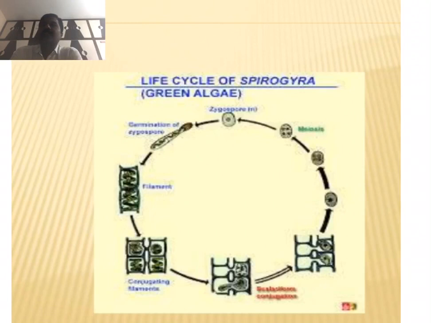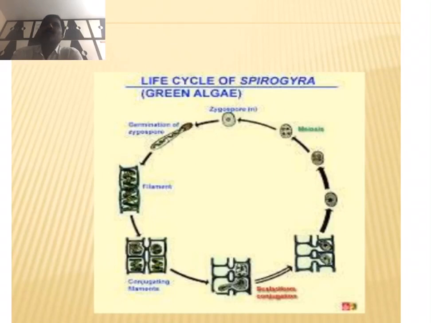And the diplontic life cycle. The total plant body is diploid, and at the time of reproduction the sex organs produce haploid gametes only. In the fertilization process, the male and female gametes fuse and form the diploid zygote. The diploid zygote directly germinates and produces the diploid plant body. So this type of life cycle is called the diplontic life cycle. We see this type of diplontic life cycle in some of the chlorophyceae and phaeophyceae members.